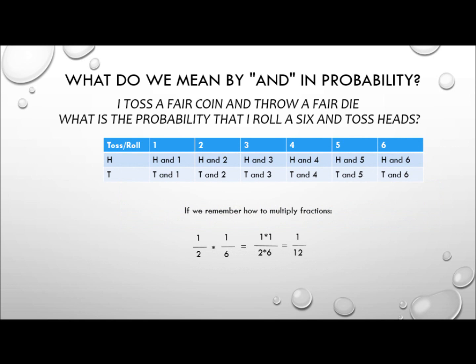And if we remember how we multiply fractions, to multiply fractions, we just multiply the numerators and multiply the denominators. So 1 times 1 over 2 times 6 can also be rewritten as 1 over 2 times 1 over 6, which will be 1 over 12.